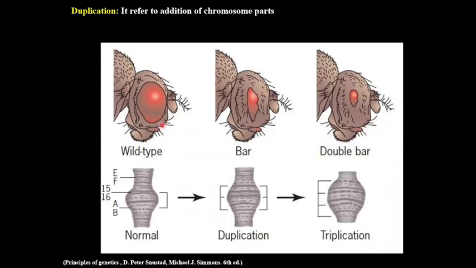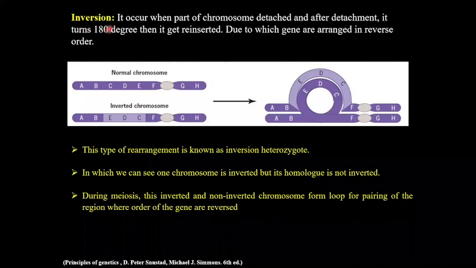This mutation was studied by C.B. Bridges in the 1930s. C.B. Bridges analyzed a gene located in the 16A region, which is related to the shape of the eye. Due to its duplication, the shape of the eye becomes narrower from its original spherical structure. And if triplication of this gene occurs, then the eye becomes even smaller. From this example, it is clear that the number of copies decides the severity of the mutant phenotype of Bar eye. Now coming to the inversion part.